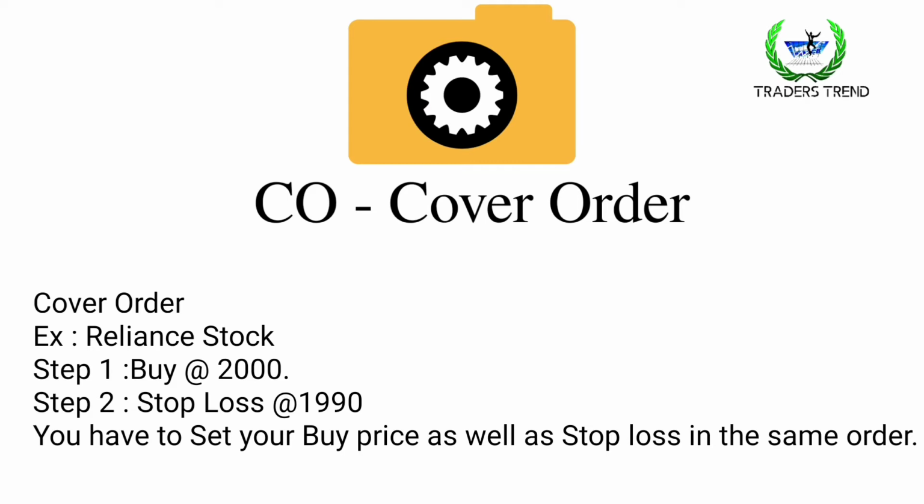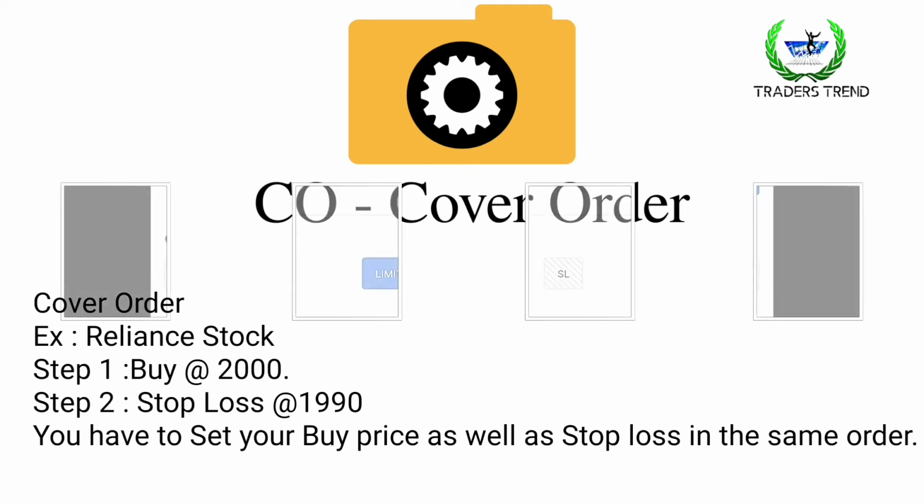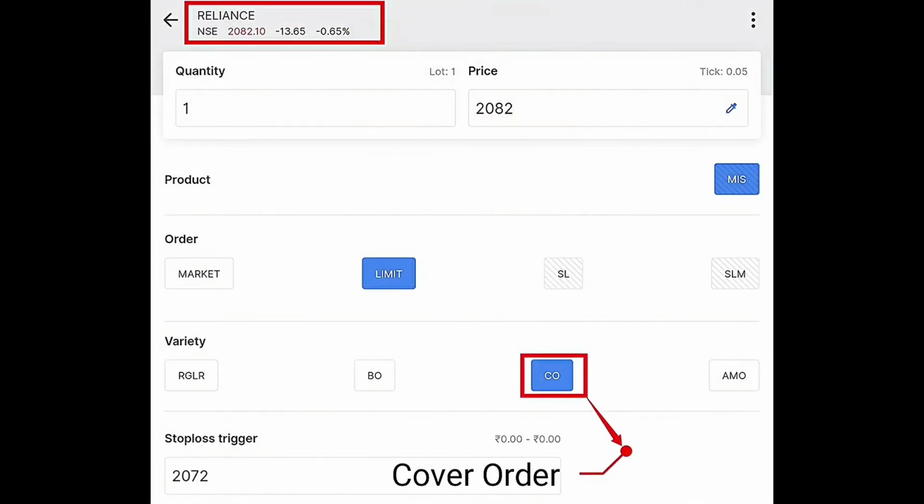And the next one is the step-wise process. You trade on a platform like Zerodha. You select the quantity, set your price, select the MIS order, select limit or market order, then select the cover order and set your stop loss.